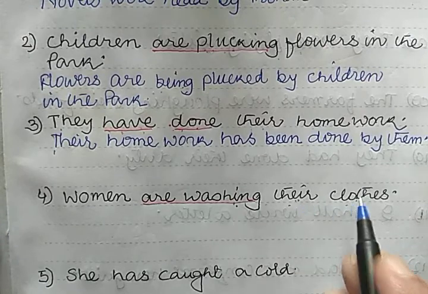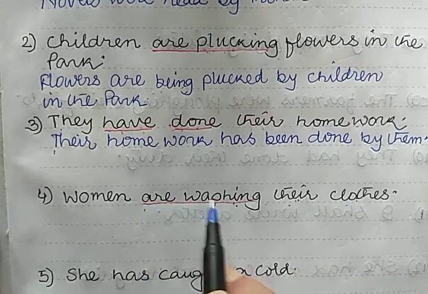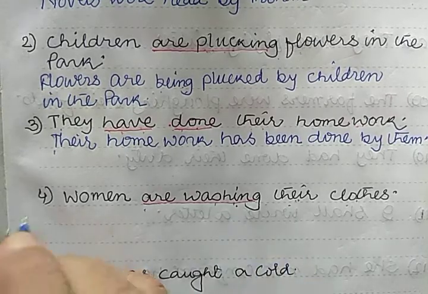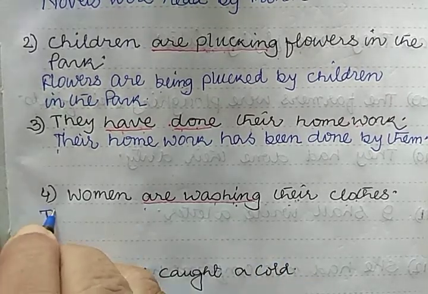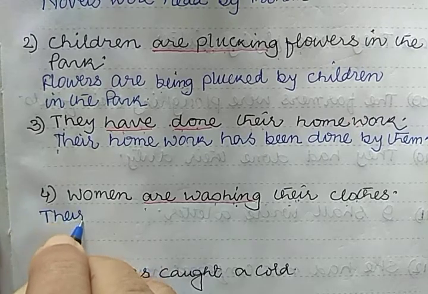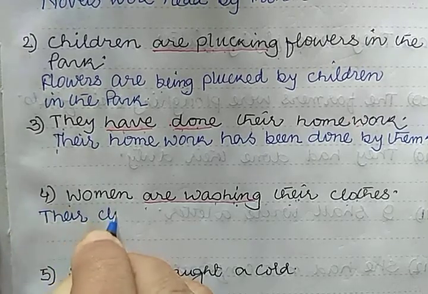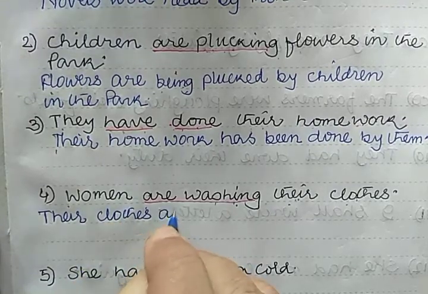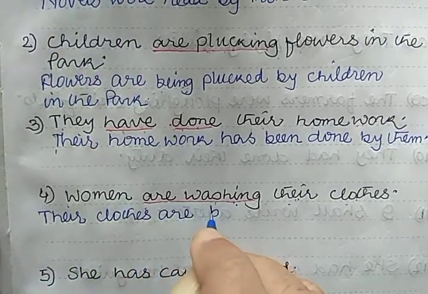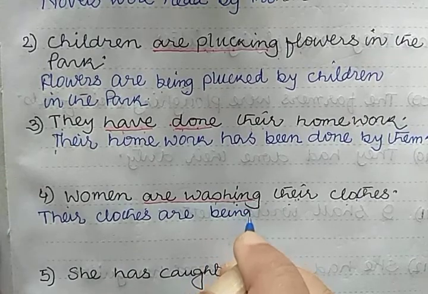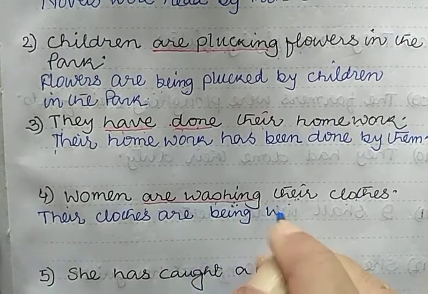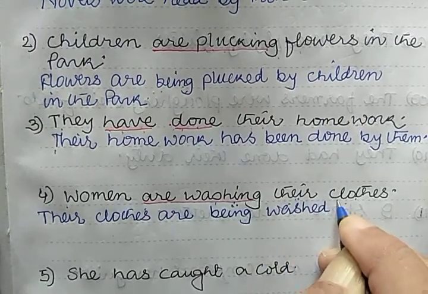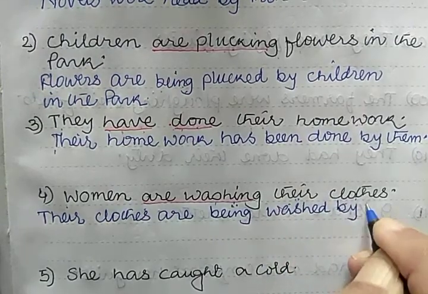So their clothes are being washed by whom? Women. So let us write their clothes are being washed by women.